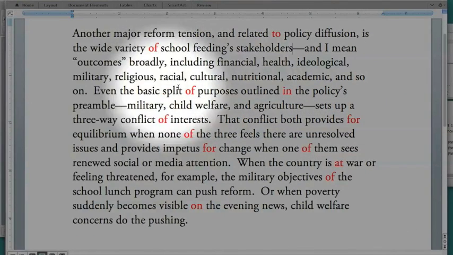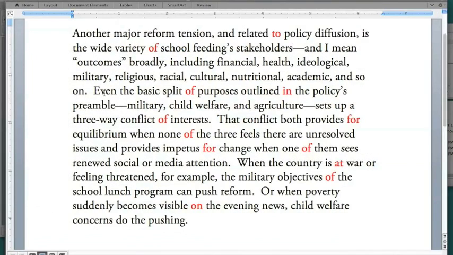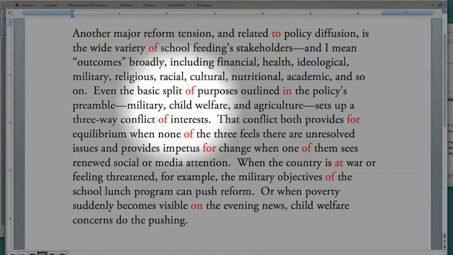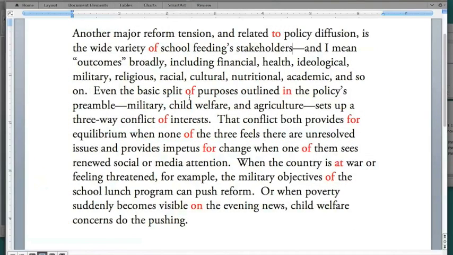Let's see. So we can skip on to the next sentence. "Even the basic split of purposes outlined in the policy's preamble." So when we have a lot of strings of prepositional phrases right in a row, again, something's going on that we probably don't need.